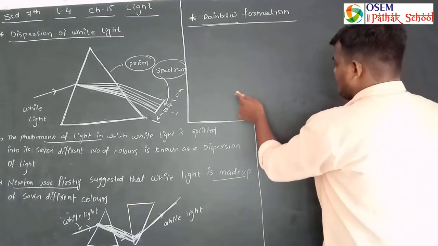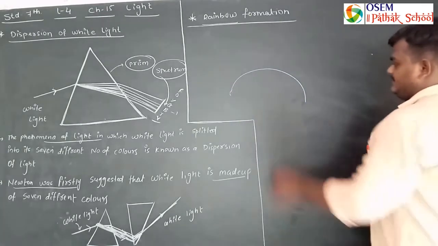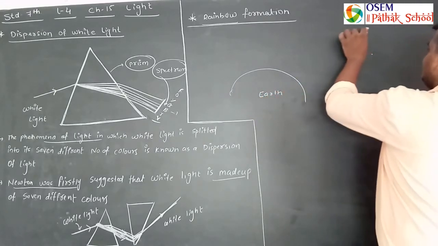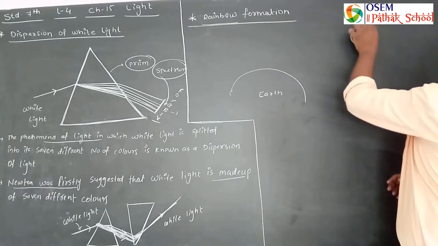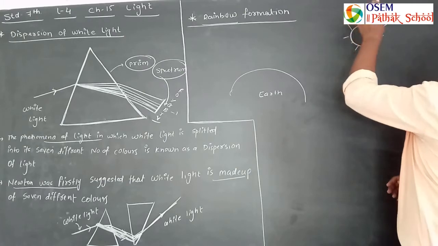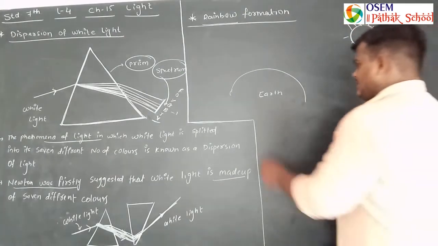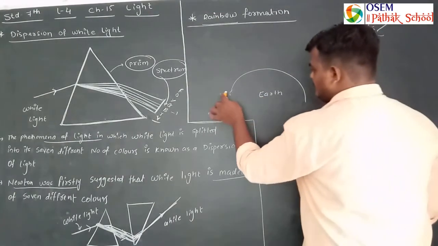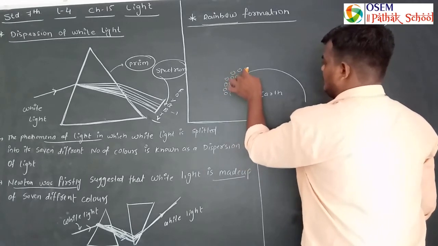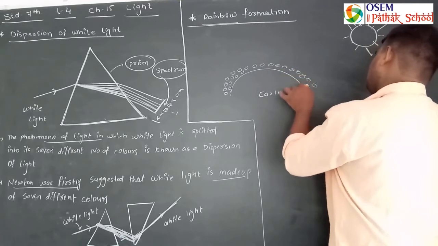Suppose, look here, this is your earth surface, and here the sun is located. After raining we know that particles of water remain spread throughout the environment.